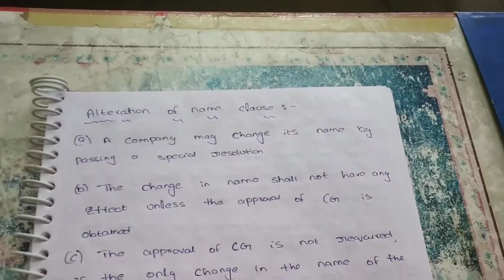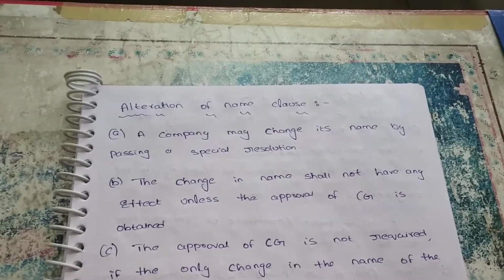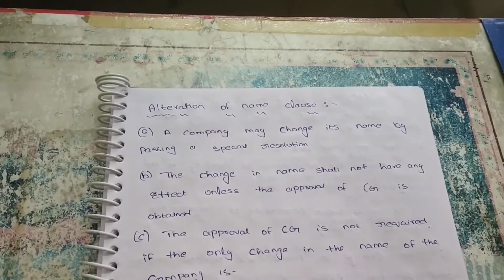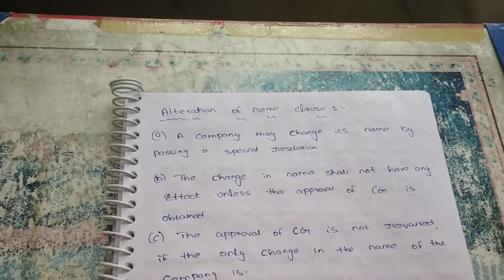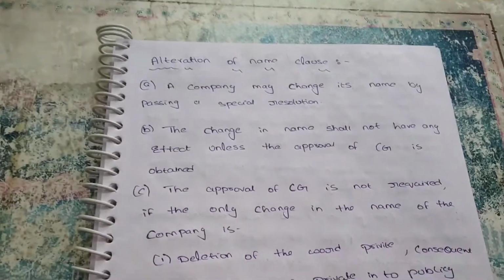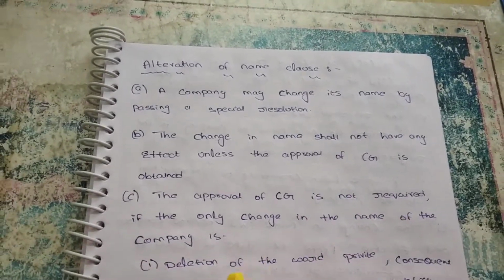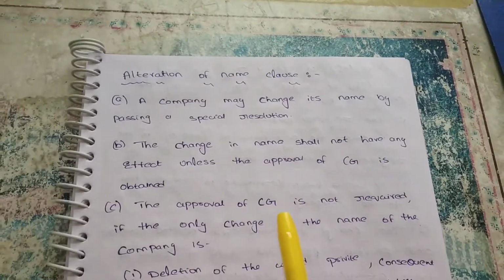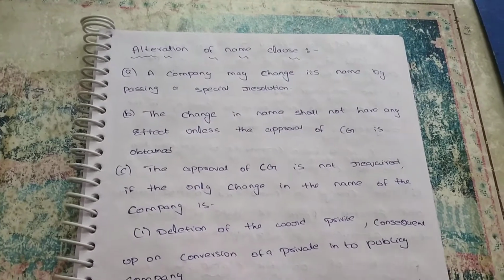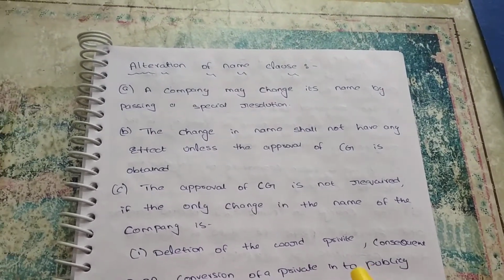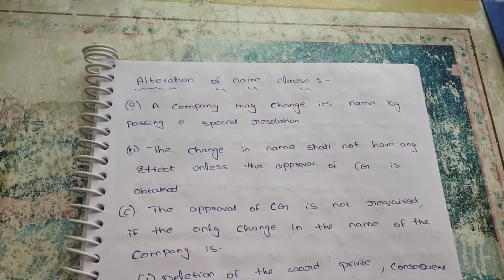My name is Bhavana and our subject is BOM, Business Organization and Management. In the previous lecture, we saw what are the provisions required for alteration of the Memorandum of Association. Now we are discussing each and everything in a very detailed view for alteration of name clause, objective clause, capital clause and situation clause. For each and every clause there is a certain procedure required for the alteration.